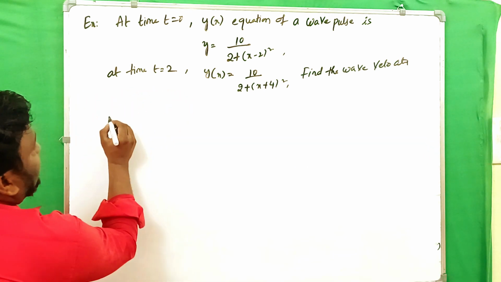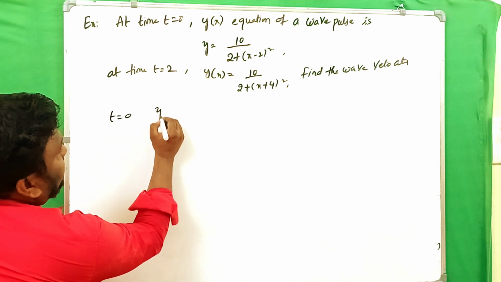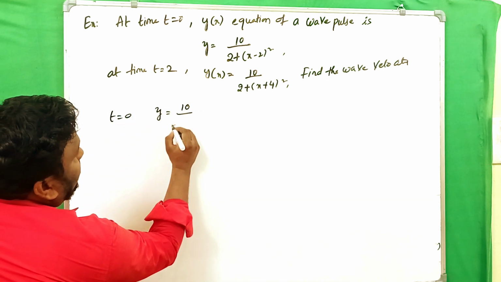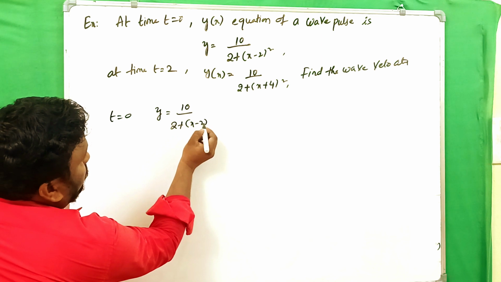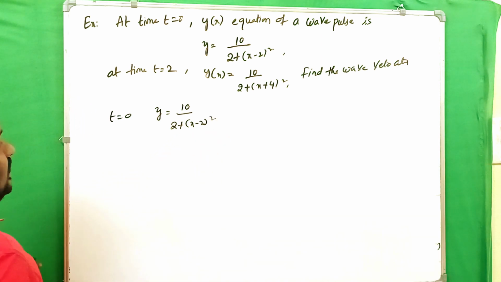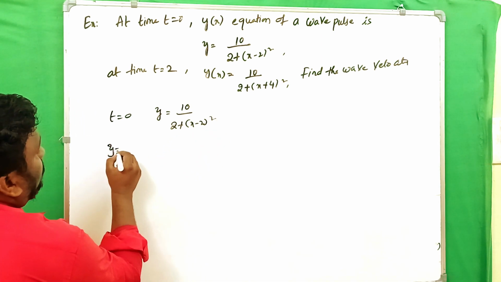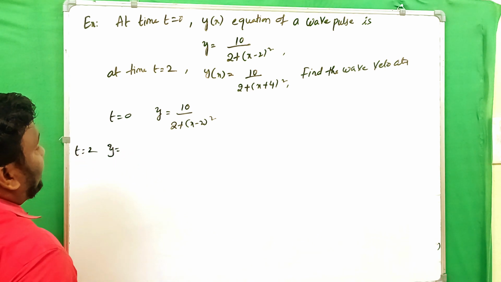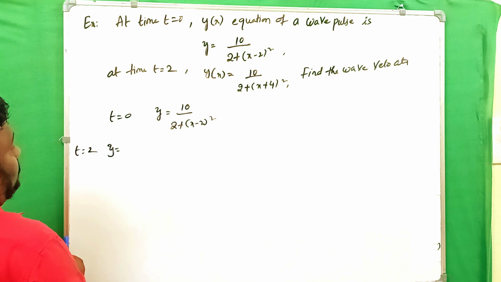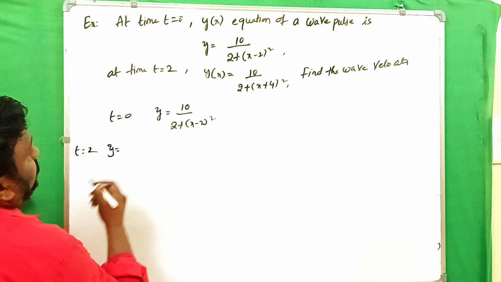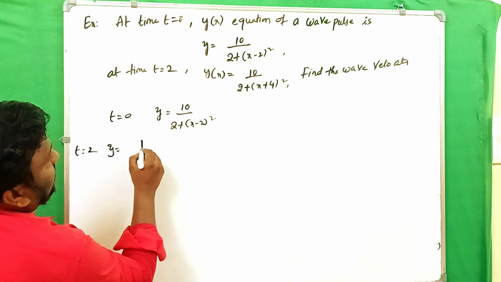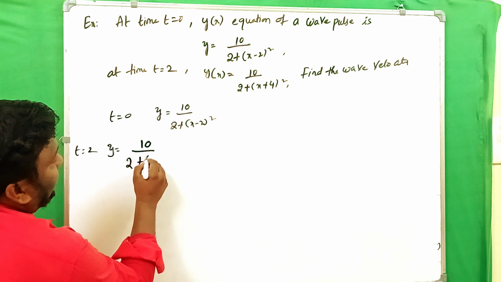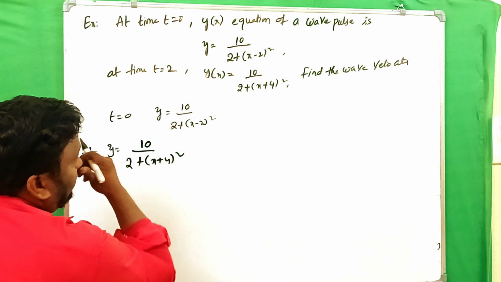When t equals 0, the equation is y equals 10 by (2 plus (x minus 2) whole square), and when t equals 2 seconds, then we write y equals 10 by (2 plus (x plus 4) whole square).